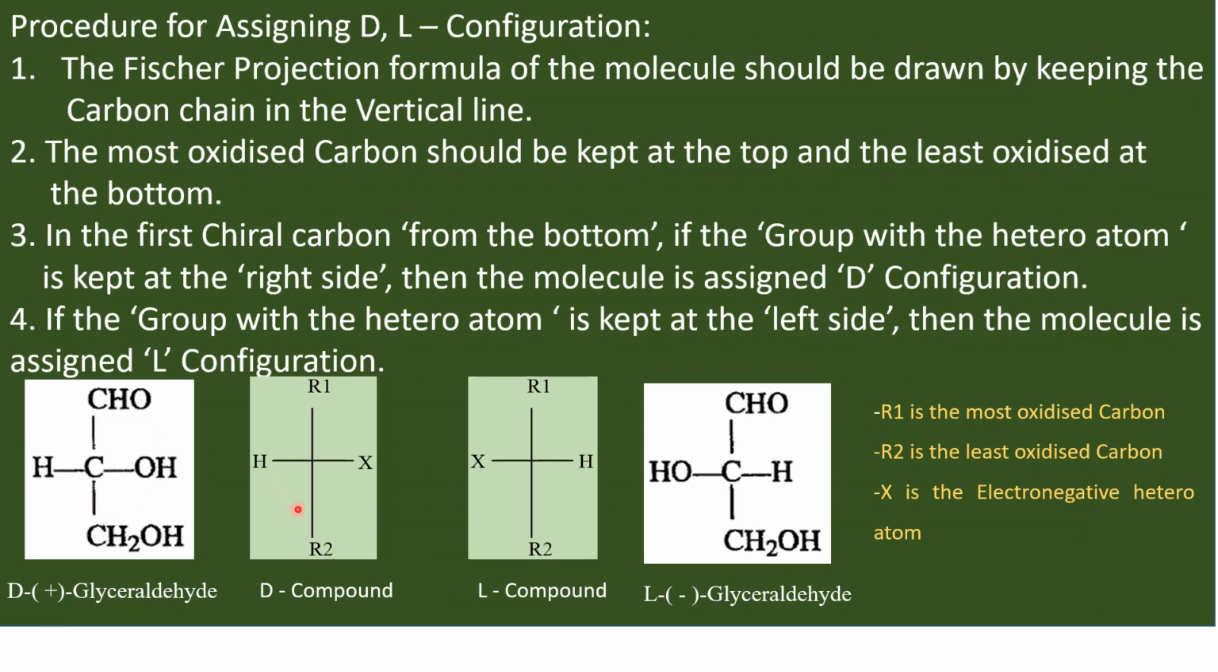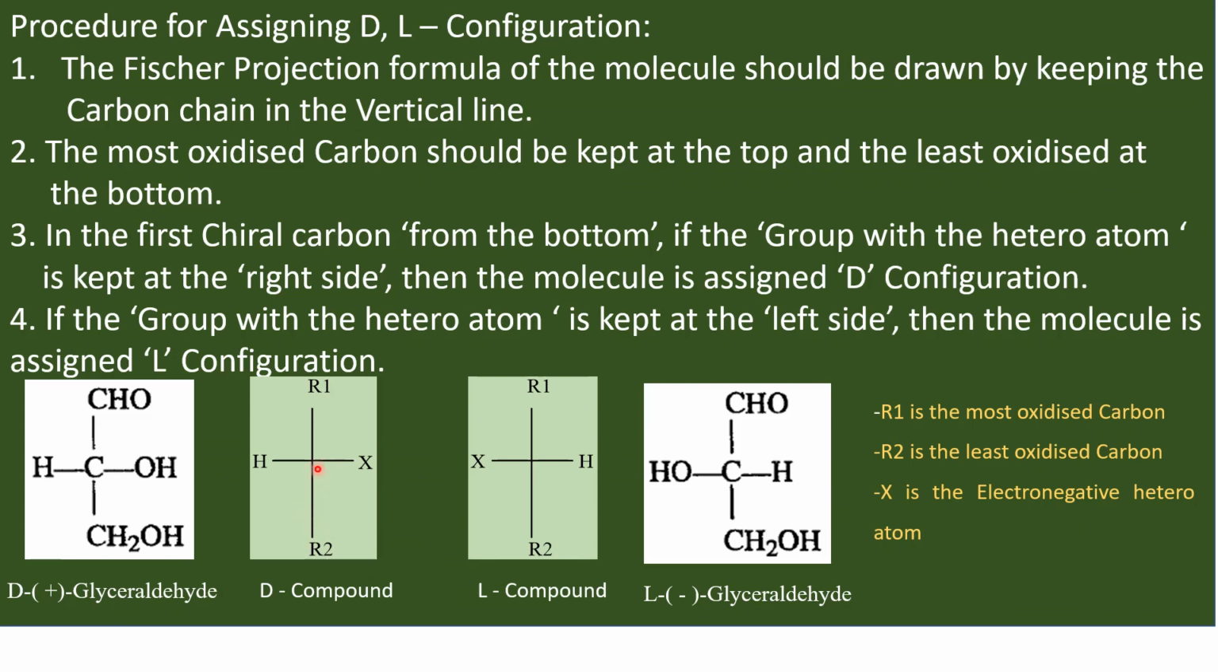Now that is extended to other molecules which are not having OH group at the first chiral center. So for any molecule to assign DL configuration, you draw the Fischer projection formula by keeping the carbon chain in the vertical line. Now while drawing the Fischer projection, keep the most oxidized carbon at the top. The carbon of the R1 is the most oxidized carbon, and the least oxidized carbon should be kept at the bottom. From the bottom, you move upward.